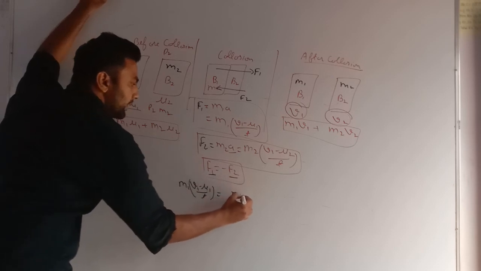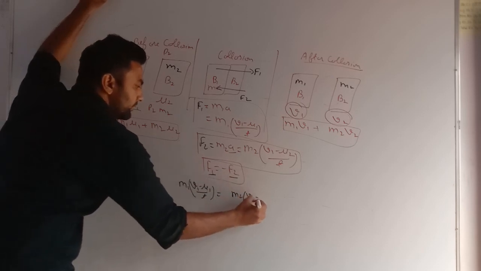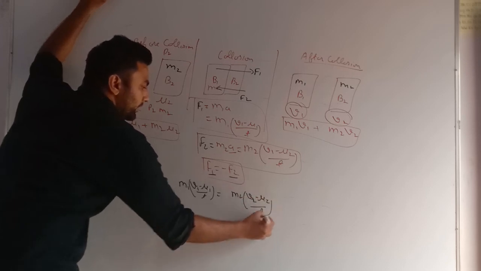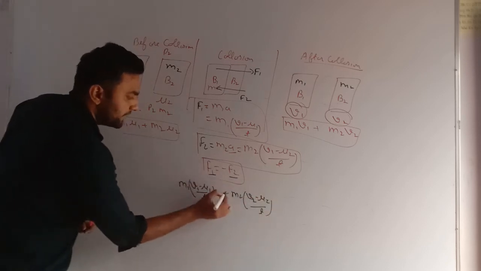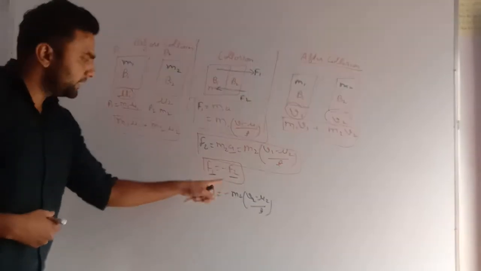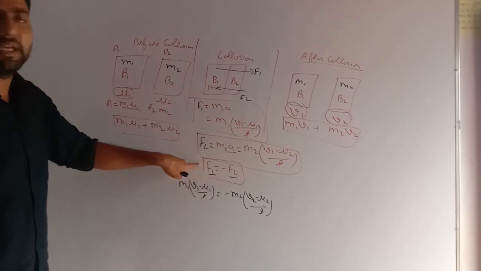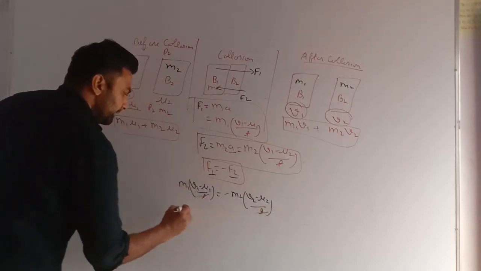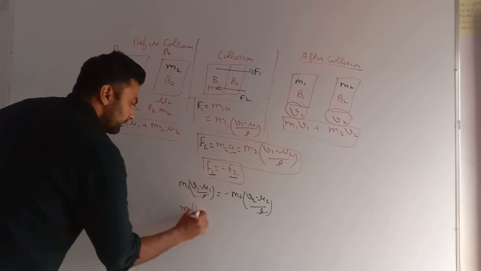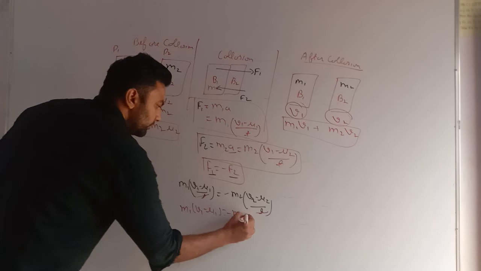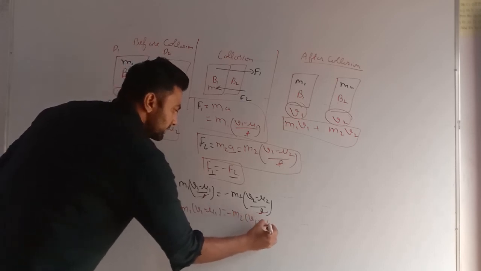That is m2 into (v2 minus u2) upon t. But opposite in direction, that's why I am putting minus. You can put minus on either of them. If you take this positive, you need to take this negative. Now this t gets cancelled. Now it is m1 bracket v1 minus u1 equals minus of m2 bracket v2 minus u2.